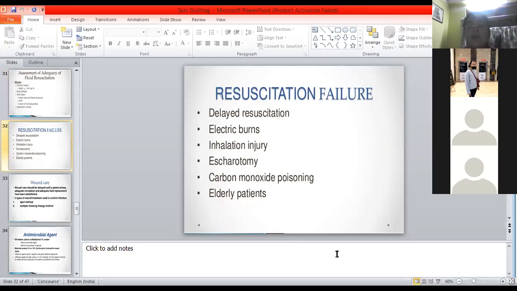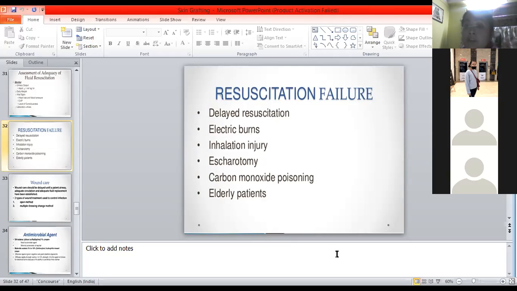One by one, it may be delayed resuscitation. The patient doesn't reach the hospital in time, the assessment was delayed, the fluid resuscitation was started late, so the whole process got delayed, and we are extremely sad that we cannot save the life of an individual after burn injury.